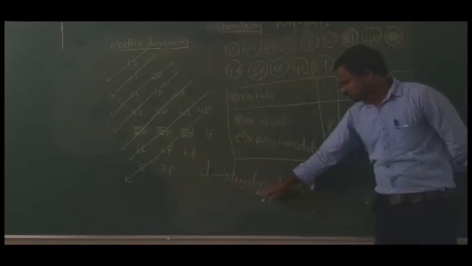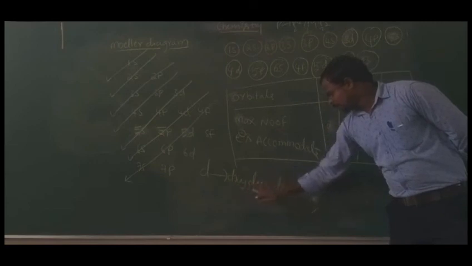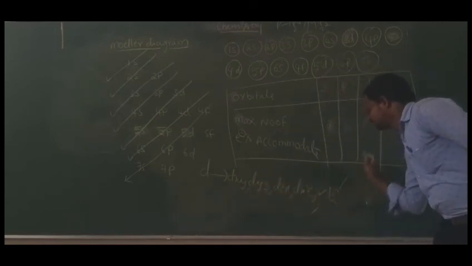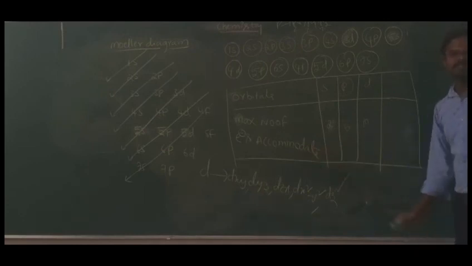Total 2, 2, 2, 2, 2. So 5 orbitals, each one with capacity 2, total 10 electrons in the d orbital. F orbitals are 7 types, so the maximum capacity of the f orbital will be 14.